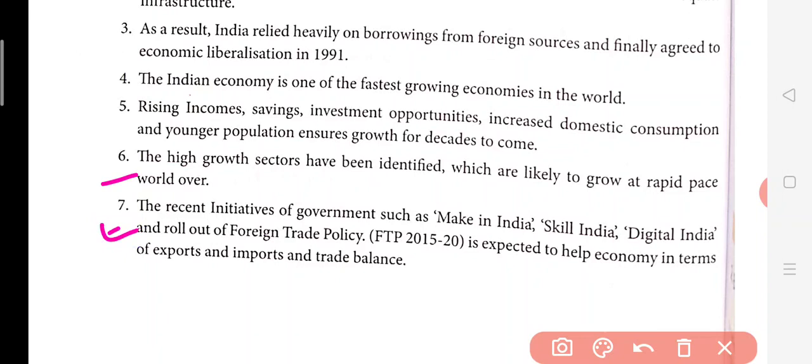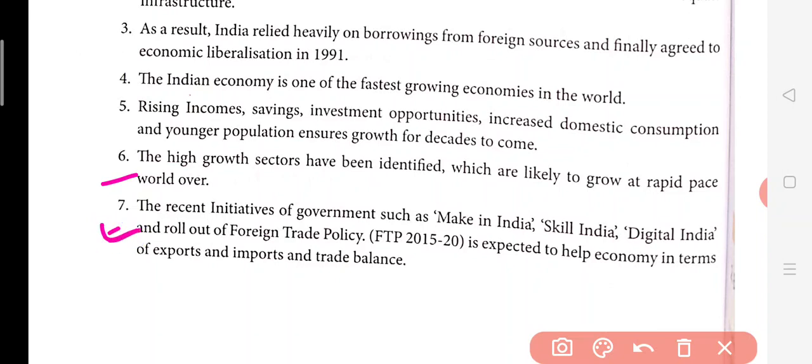We are actually selling our skilled labor force. Suppose we are good at making software, so we can make software for America, the US, and we can sell it to the Americans. So this is how outsourcing is going on right now in India.